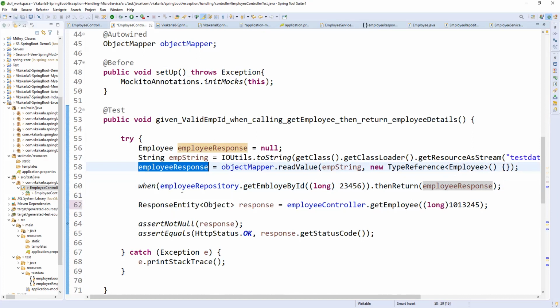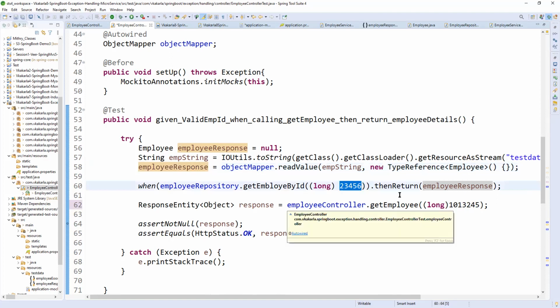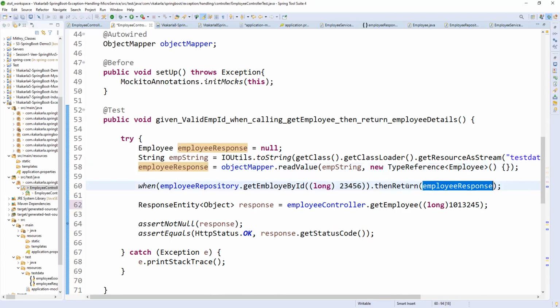Yeah. So actually, this when employee repository get employee ID is nothing but we are not calling the actual database, because we have annotated it as a mock. So when we are calling with any dummy value, we are saying that don't return a value from the database, just give it from the response which I have prepared. Exactly.